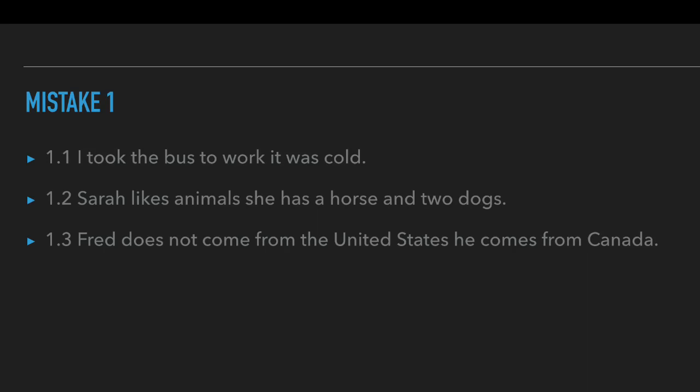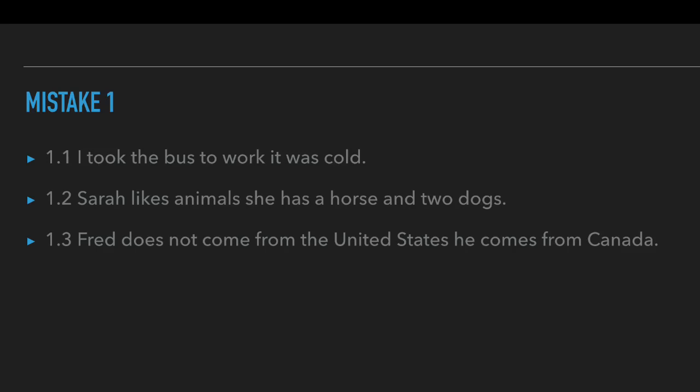Number 2. "Sarah likes animals," full stop. "She has a horse and 2 dogs," full stop. Yet again, 2 sentences, but here it was written without a full stop. The second one is explaining more about how she likes animals. So you could actually say, "Sarah likes animals," full stop. "Indeed," comma, "she has a horse and 2 dogs."